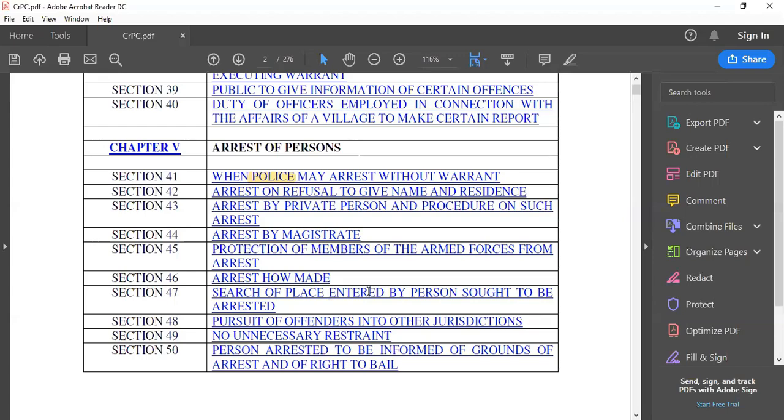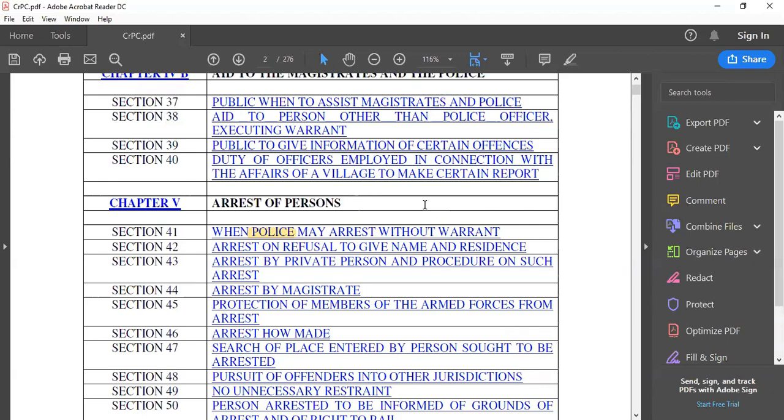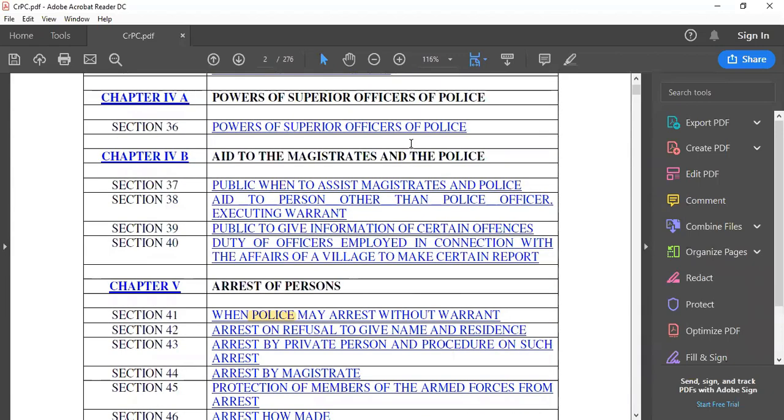However, the CrPC also empowers certain aspects here. One of the most important aspects where the CrPC empowers police is under section 36, where we find powers of superior officers of police, how police officers superior in rank to the SHO can exercise the same power as the SHO. It is all given under section 36, which we'll discuss in our videos.